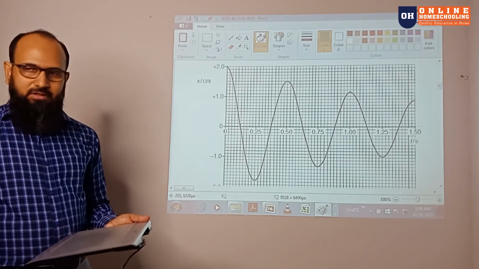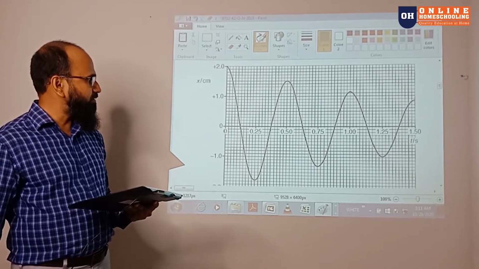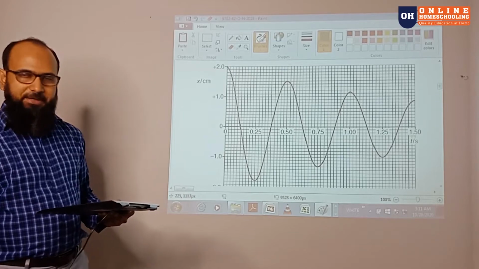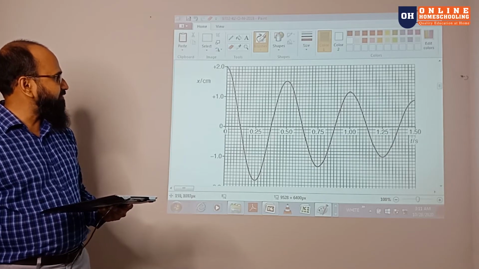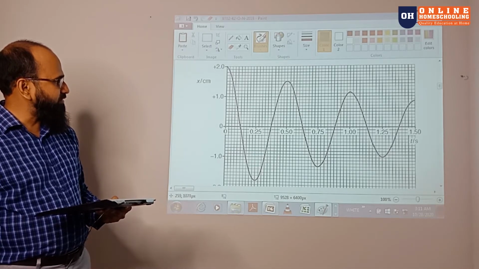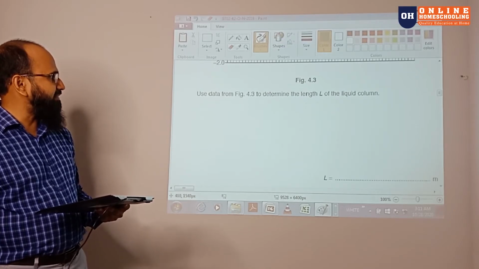Now here is the graph. There is a graph that has been given. You can understand it's a light damping, and it starts from 2 and goes to damping this way. Okay, so they ask what is the length of the liquid?